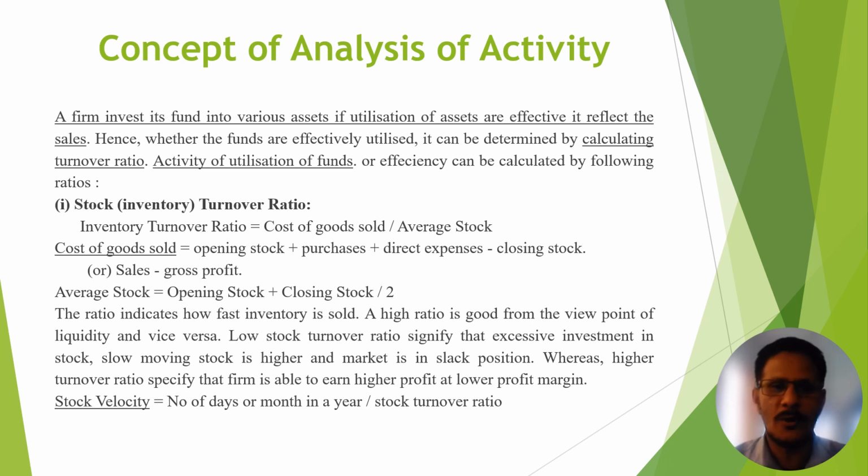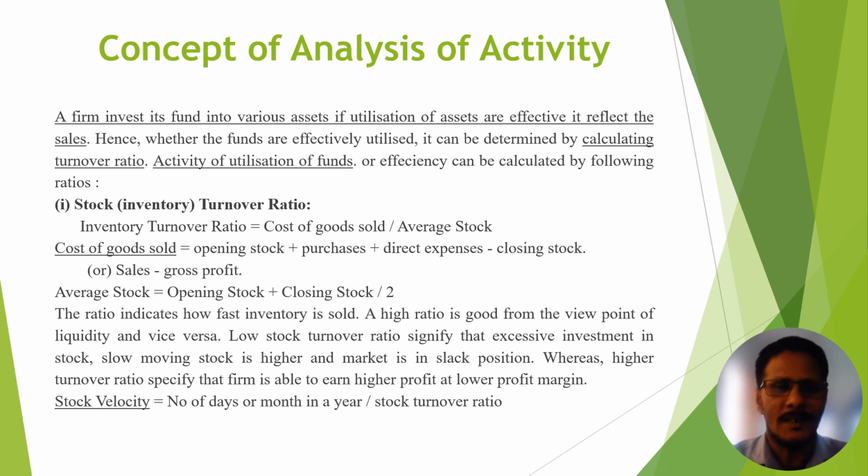Under the trading account, we have details of opening stock, you add purchase, add direct expenses and less closing stock. You can easily calculate cost of goods sold. If you don't have this type of information, we can use another formula, sales minus gross profit. With this formula we can also calculate cost of goods sold.